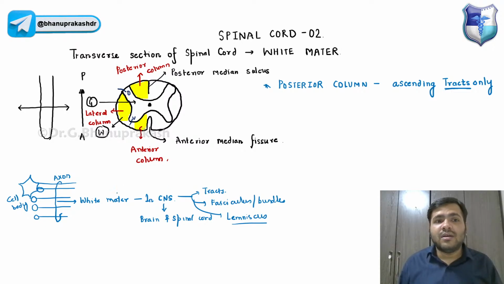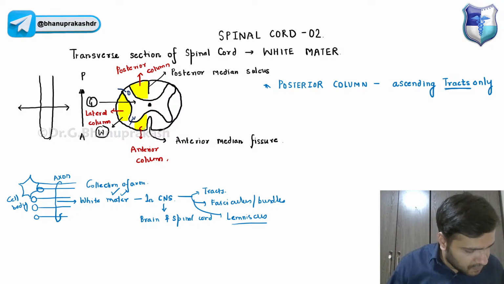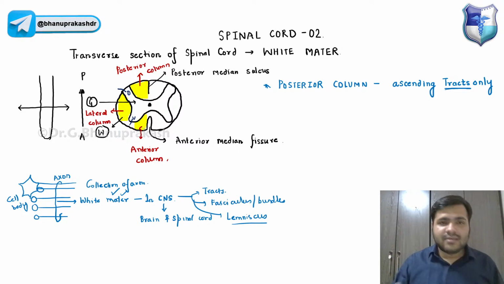I'm talking about the white matter, guys. Obviously this is the white matter, and that is actually the bundles or the collection of axons. I hope this is clear, guys. So the posterior column will carry only the ascending tracts, right?